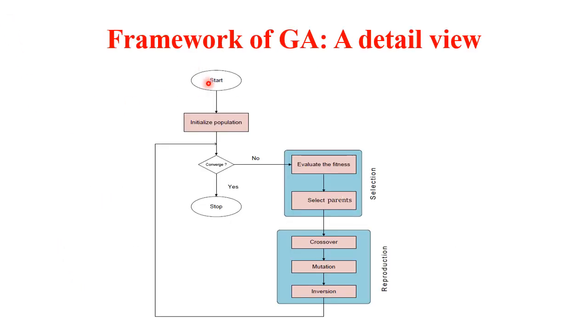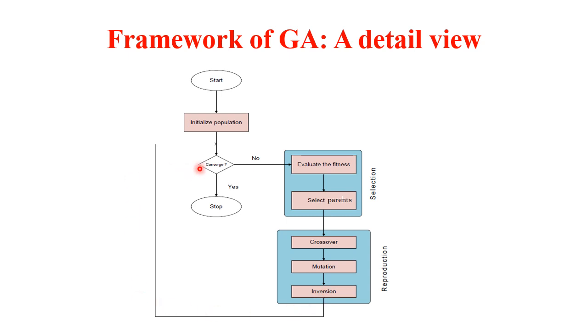Consider this flowchart. Starting, initialize some random population. If the convergence criteria is met, we can stop. Otherwise, we have to evaluate the fitness. Select parents. This process is selection. Once we get the selected parents, we can produce offsprings using crossover, mutation and inversion.